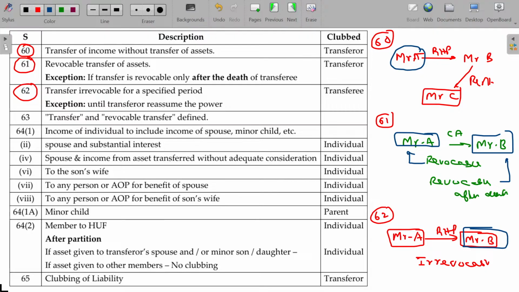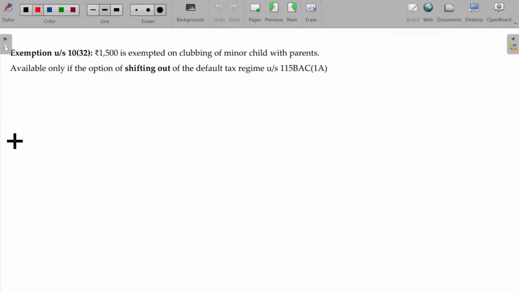63 is nothing but the definition. So what is called transfer, what is called revocable transfer, everything is defined. That already explained. Okay. So we have completed 4 sections up to now. Clear? Transfer of income without transfer of the assets, revocable transfer of assets, after death. So all these things are explained. I have to discuss in detail this particular sections. Beforehand, we'll try to finish up some illustrations covered up to this section.